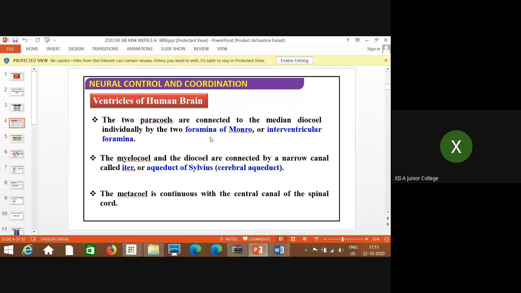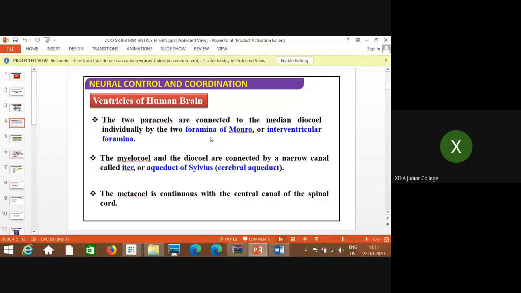The foramina of Monro means nothing but the interventricular passage that connects the two lateral ventricles to the third ventricle, and its opening is between these two lateral ventricles and the third ventricle. And the main function of this is what? It allows CSF to pass between them.